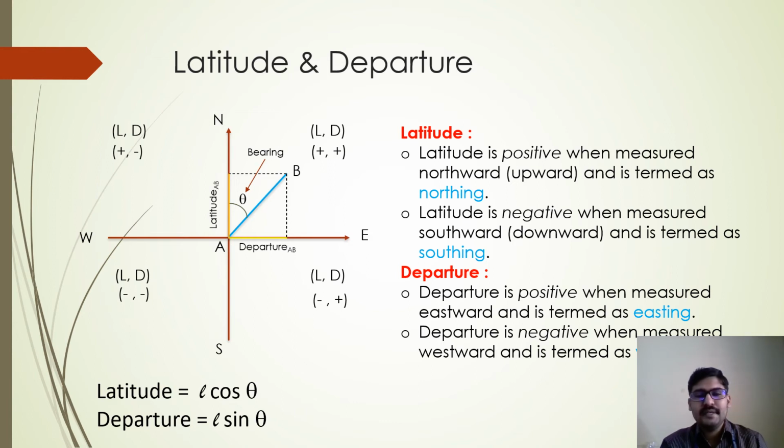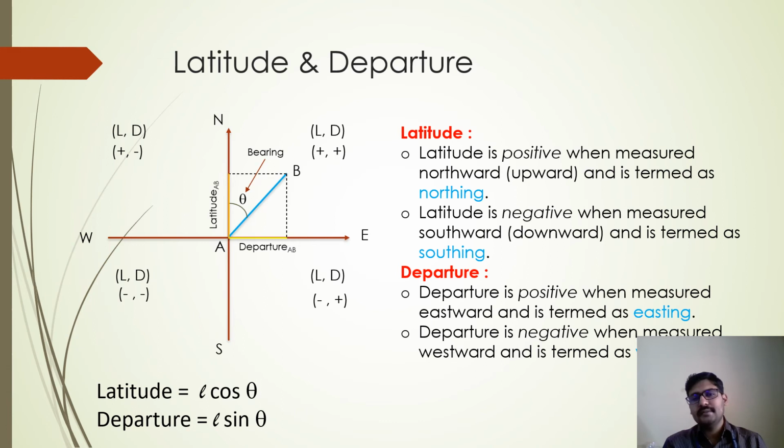So these plus minus signs are very much similar to what you have seen in case of forces. Forces also have got positive and negative. So x component of the force, y component of the force. So x and y component will be positive in first quadrant. So in a very similar manner you can even take the latitude and departure of the line, right?